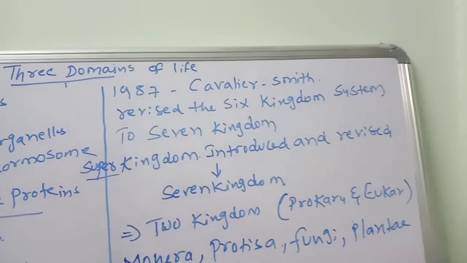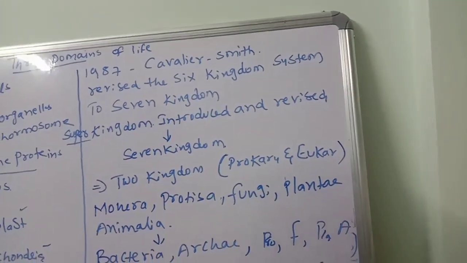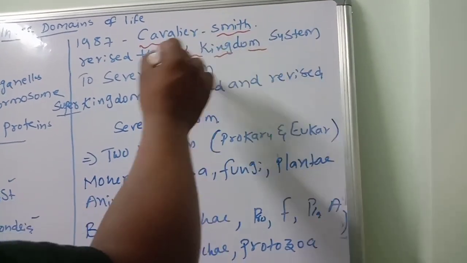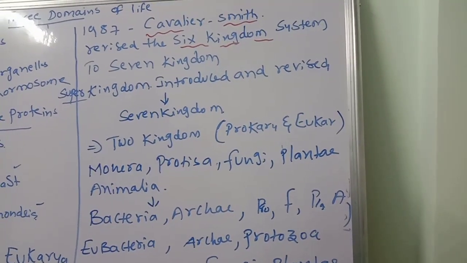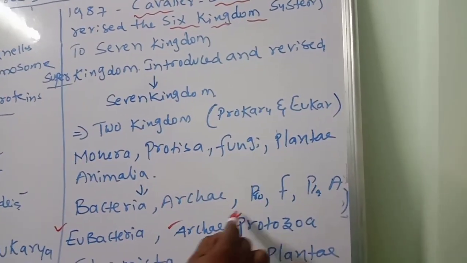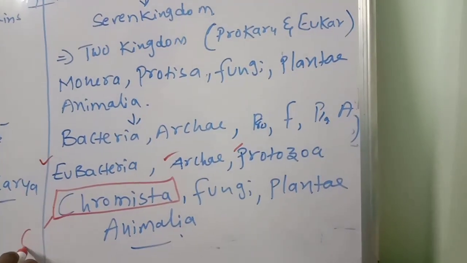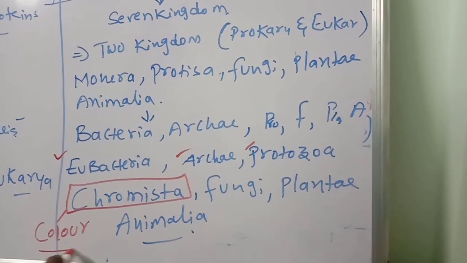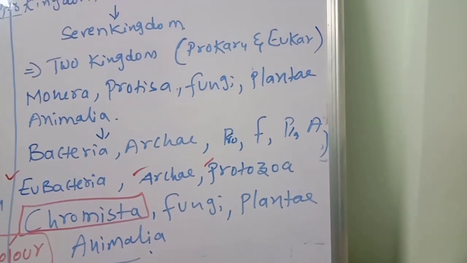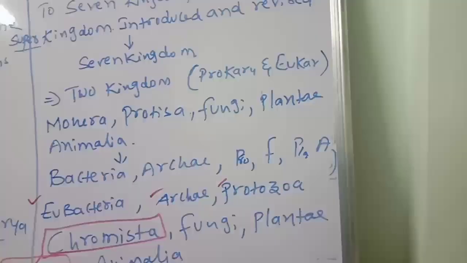Later, there are so many kingdoms, but here for clarity: in 1987, the two scientists, who are the two scientists? Remember, Cavalier and Smith revised the six kingdom system to the seven kingdom system. Why seven kingdoms? Because Eubacteria is there, Archaea is there, Protozoa is there. Additionally, they added Chromista. What is Chromista? Based upon the presence of color giving pigments, those organisms are separated and kept under a separate kingdom. So the bacteria, Monera, divide into prokaryotes and eukaryotes like that.